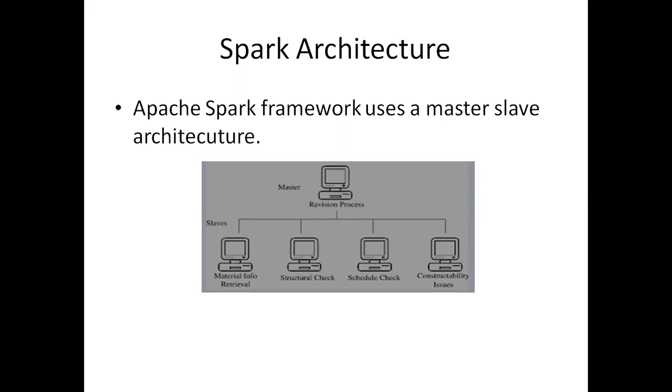Apache Spark framework uses a master-slave architecture. Master-slave architecture means that one node acts as a master, which will maintain metadata and all other information gathering. And other nodes, one or more nodes, act as slaves for processing the particular action, which is derived based on the metadata in the master.